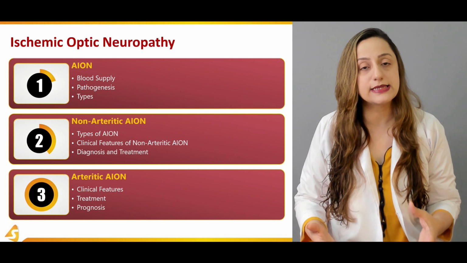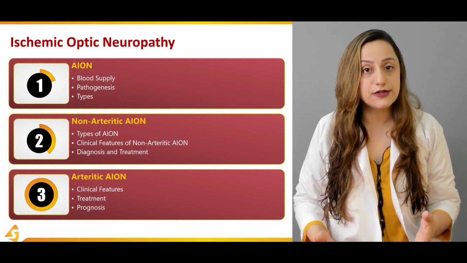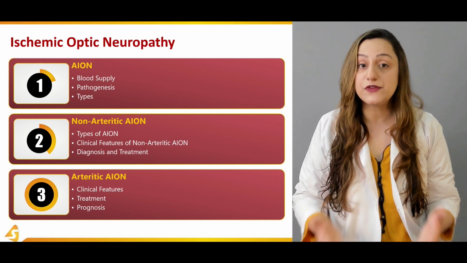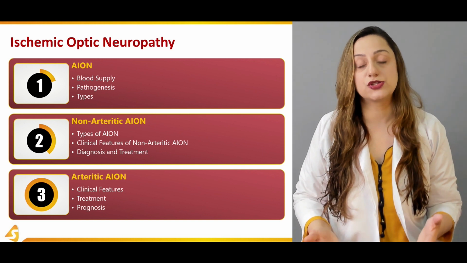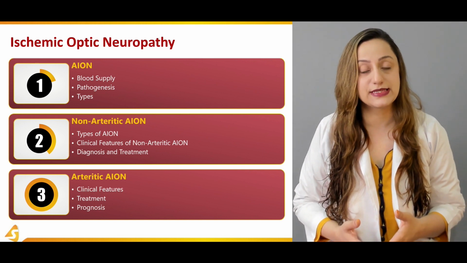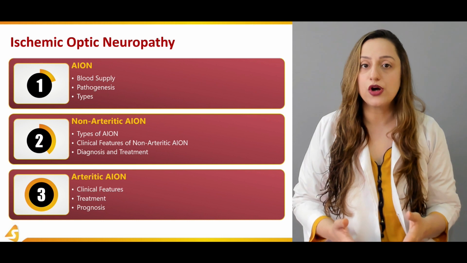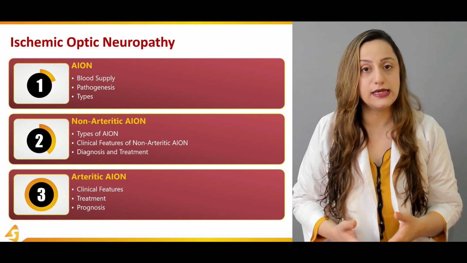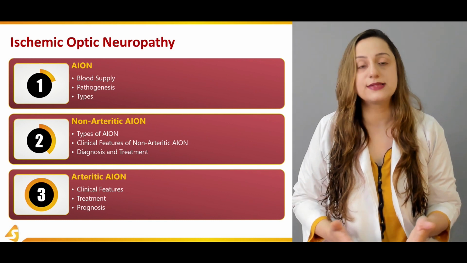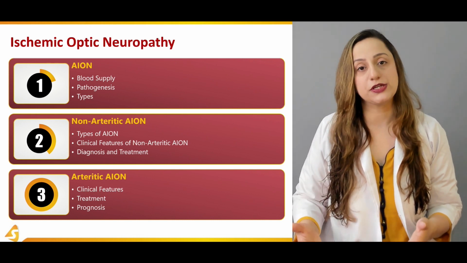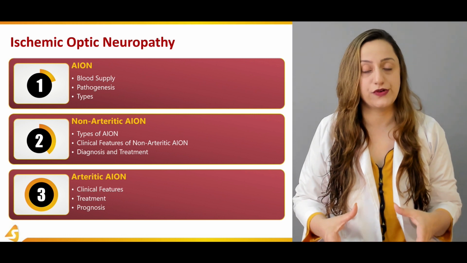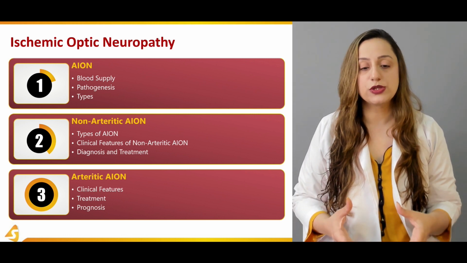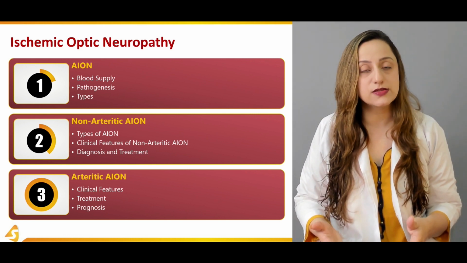What is giant cell arteritis? What are the causative factors? What are the clinical features of this giant cell arteritis? That will be discussed over here in this third section. We'll be moving on to the treatment modalities that are available to treat the underlying cause as well as treat the ischemic optic neuropathy specifically. Then we'll also be dealing with the prognostic factors over here.